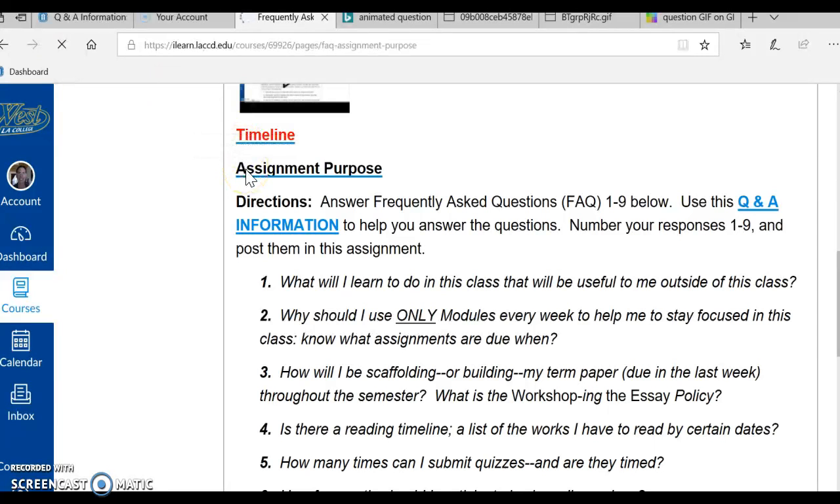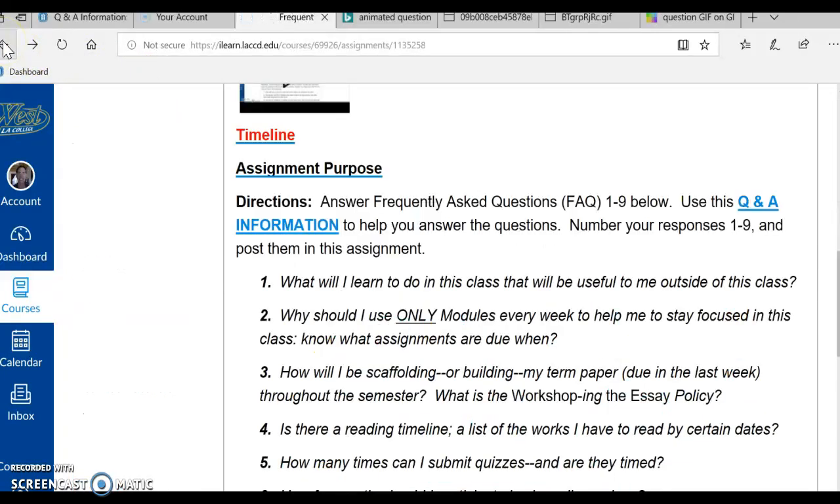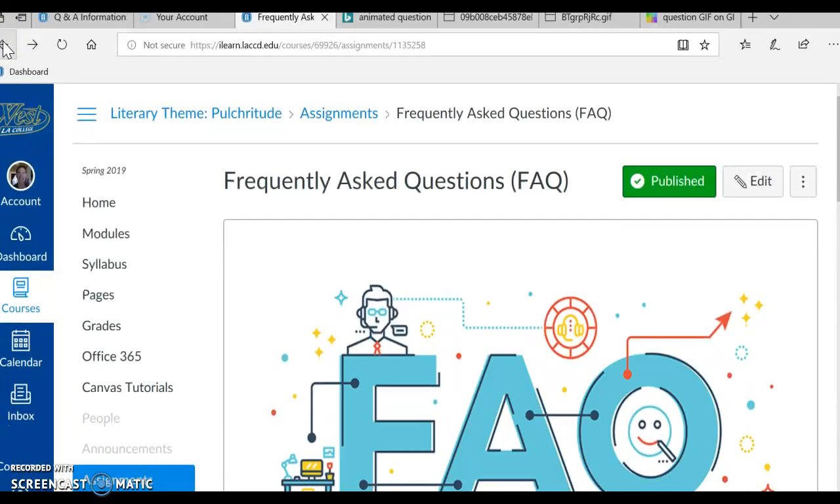Okay, I'm going to click on the back arrow and go back into the assignment, and I'm going to click on the assignment purpose. The FAQ assignment purpose. The purpose of this assignment is to provide an orientation to this class, how it's organized, what to read, by what date, and how the teaching grading process is conducted.